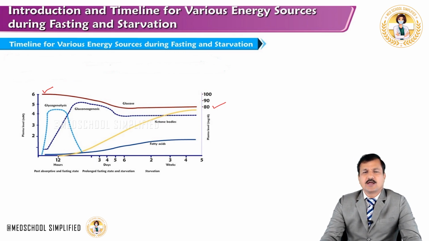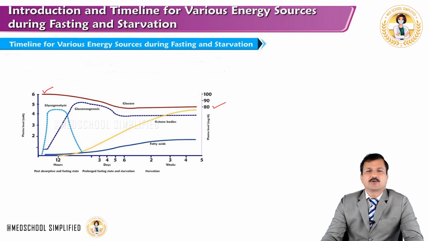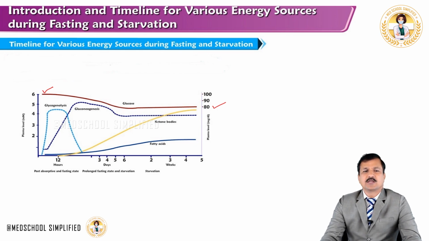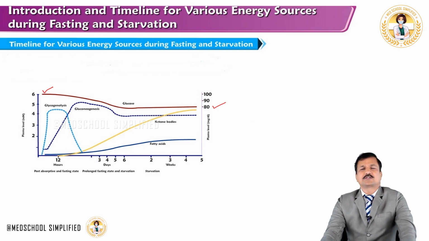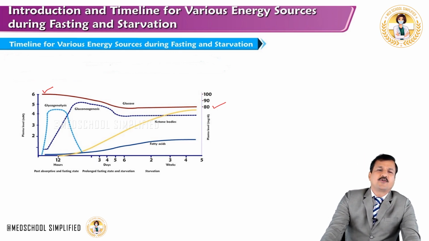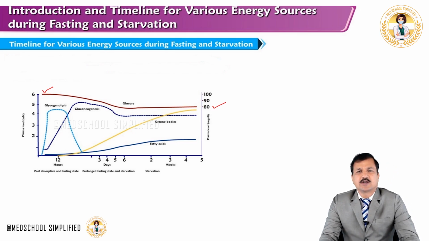Now as the fatty acid levels are continuously rising, fatty acids undergo oxidation in peripheral tissues, including the liver. In the liver, fatty acid oxidation gives acetyl-CoA, and acetyl-CoA will be converted into ketone bodies, and ketone bodies will start to appear in the blood a little more than 12 hours after fasting, but not in significant quantities. But by 24 hours after fasting, there will be significant appearance of ketone bodies, and for sure by 72 hours, that is 3 days, there will be more ketone bodies appearing in the blood.